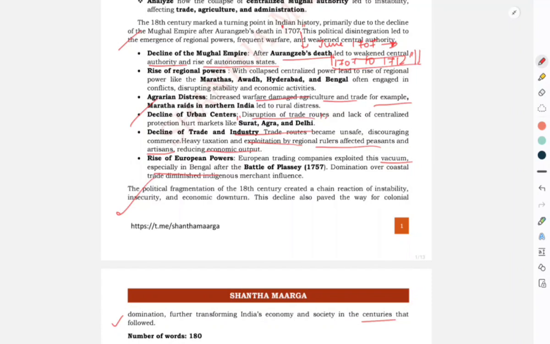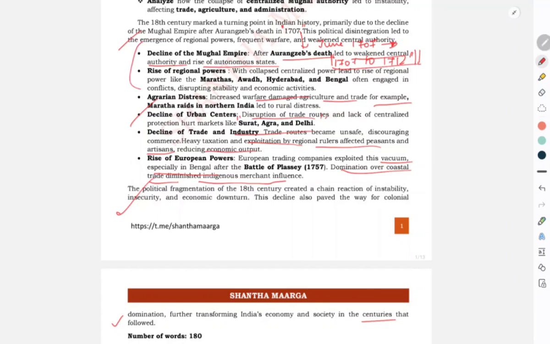And the Britishers, the colonial administration, were never interested in developing India, but were only interested in trade and the economic drain from India. So domination over the coastal trade diminished the indigenous market influence. They started pouring their goods into the Indian system and the Indian market, which affected it badly. This led to deindustrialization, and the local artisans were ruined. Many of the indigenous crafts were ruined.